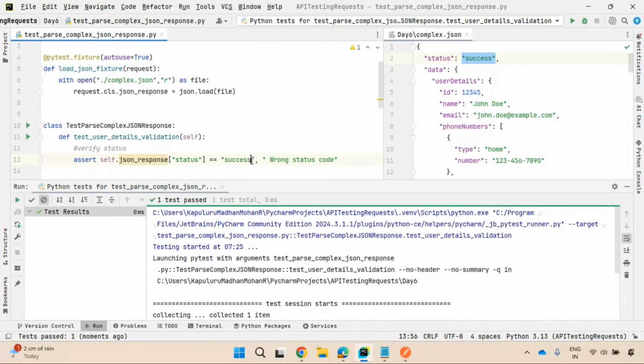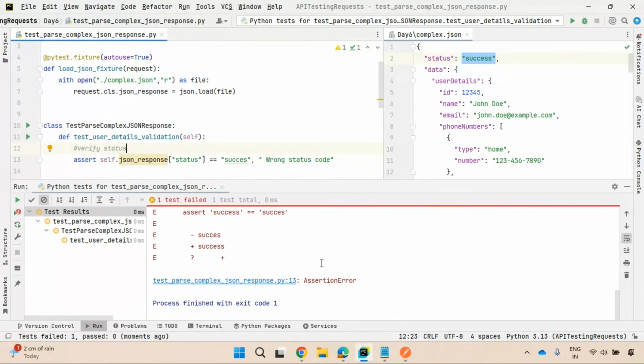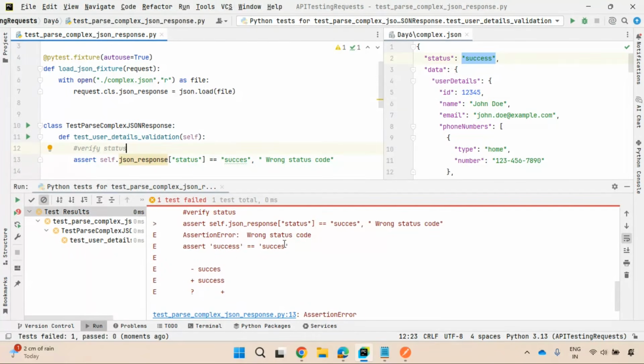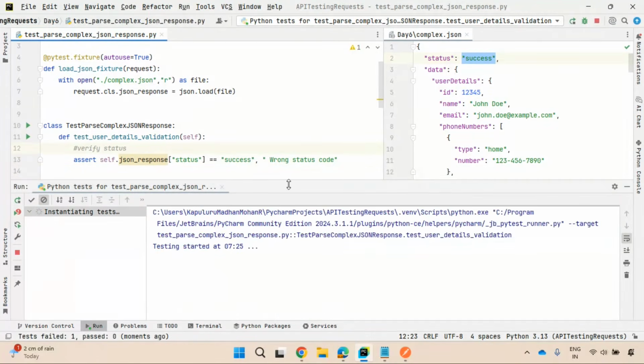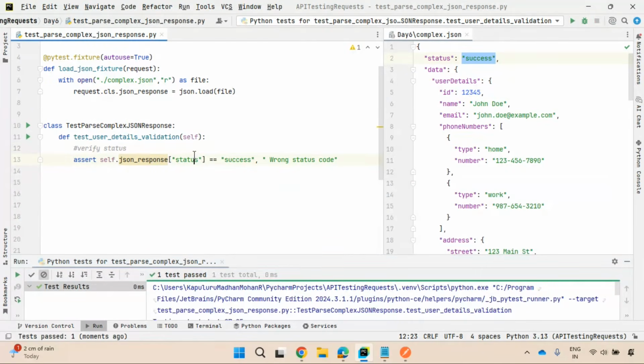Suppose I wanted to make this only one s instead of double s for success, I'm executing this. It will fail. It will raise an assertion. What is that? Wrong status code. Wanted to make it fail, right? So that means it is getting the data. It is doing some validation. Right? Doing validation is very, very important. Extracting the data is another important thing. So this is very simple. Status key you are extracting and checking for success.